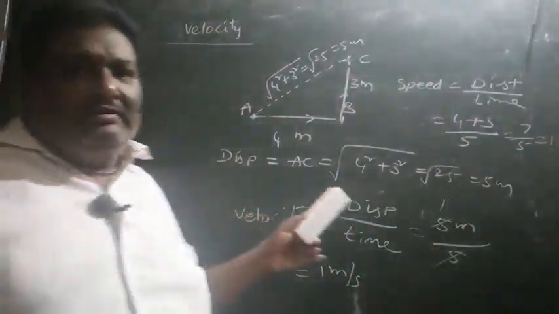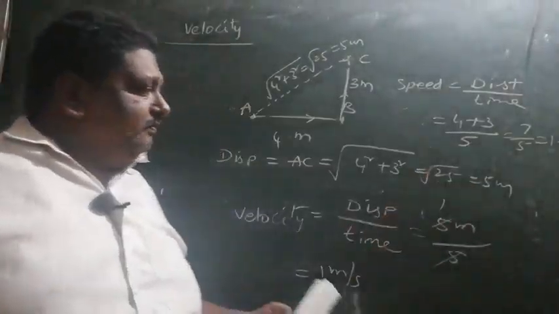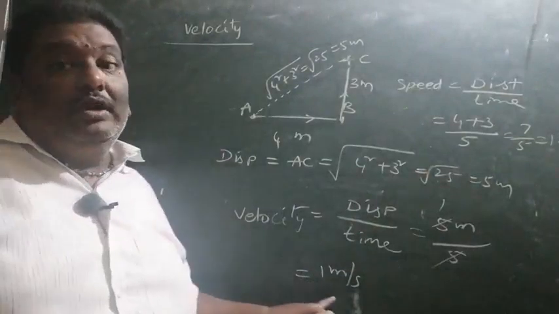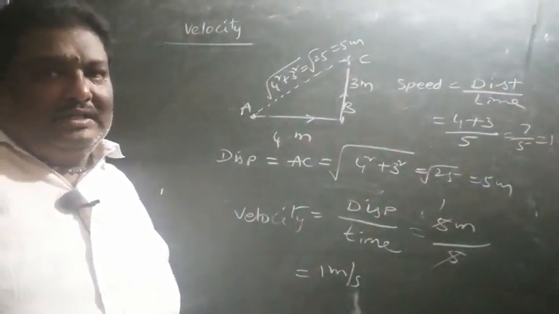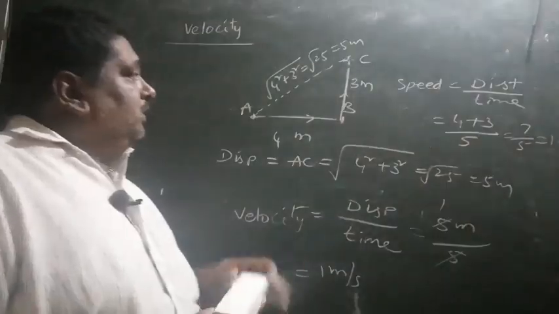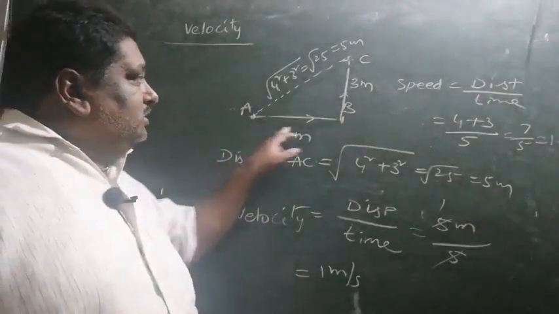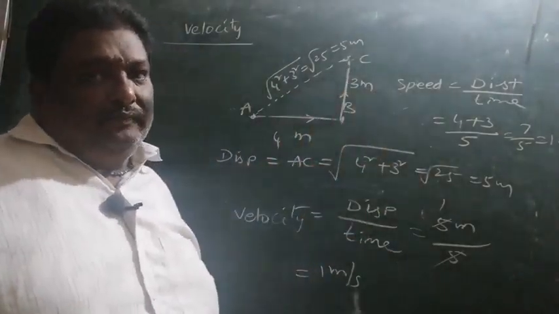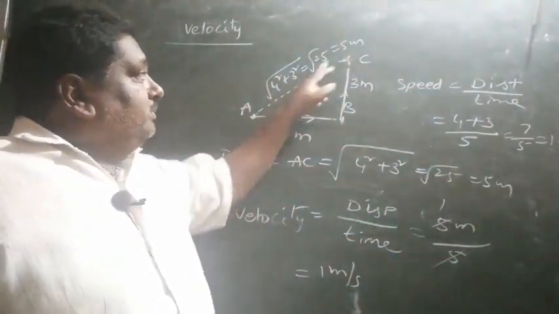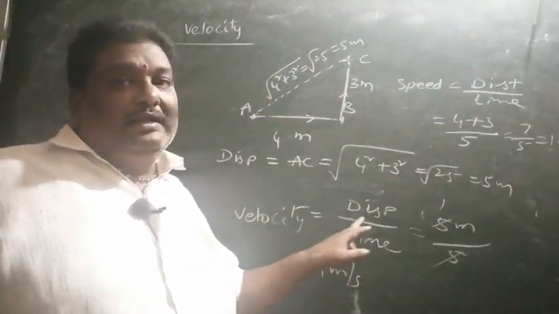So speed is 1.4 meters per second, whereas velocity is 1 meter per second. Could you understand the difference? Total distance by time taken is the speed. Shortest length by time taken is the velocity.